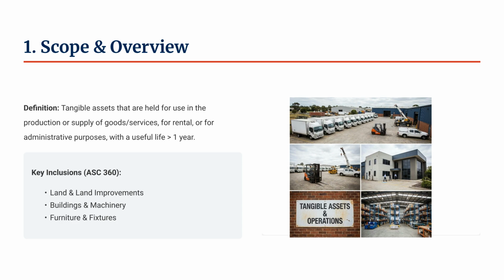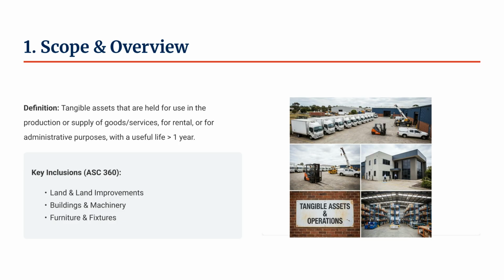First, let's define our scope. ASC 360 covers tangible assets used in operations that last more than 1 year. This includes your land, your buildings, and your furniture. Look at the example of tech giant Inc. If they buy servers to run their cloud, that is PPE under ASC 360. But if they buy a patent or software license, that falls under ASC 350, intangibles. And if they buy chips to sell to customers, that is ASC 330, inventory.